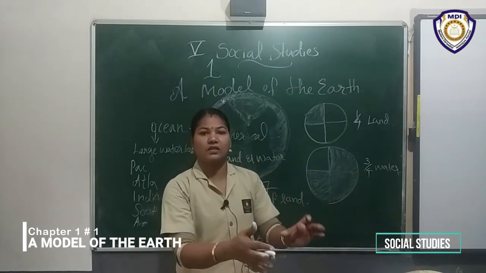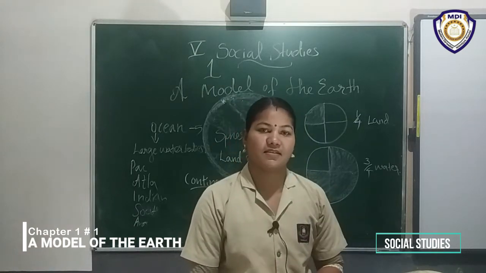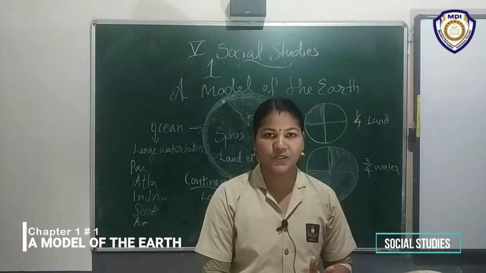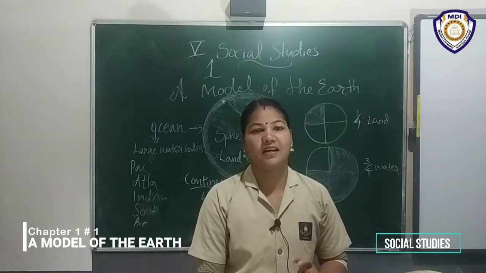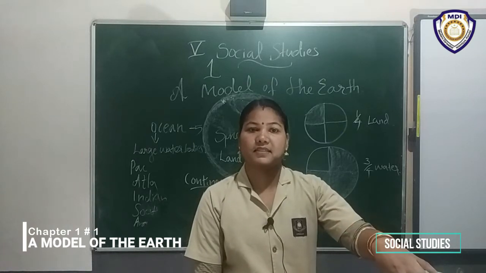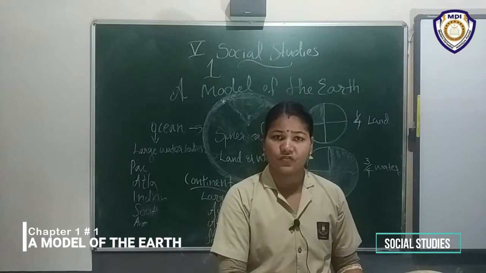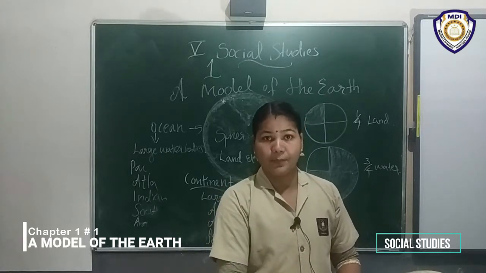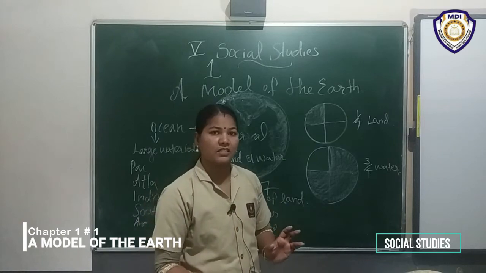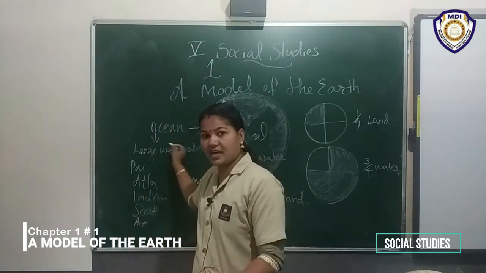When we look at a globe, we can see 2 colors: blue and brown. Blue indicates water, the large water bodies. These large water bodies are called oceans.